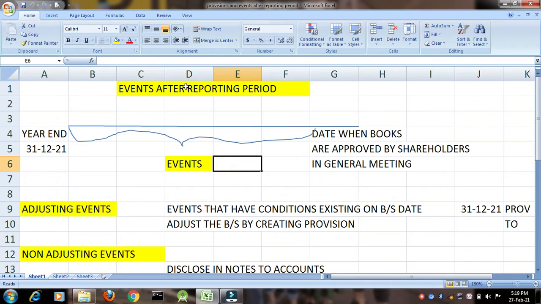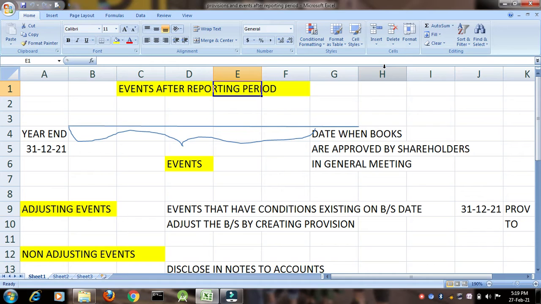Let's start with the next topic, that is events after reporting period. The very first thing, what is my reporting period? Reporting period is the year for which I am making my books of accounts. For example, my year starts on 1st of January 2021 and it ends on 31st of December 2021. So that becomes my reporting period.